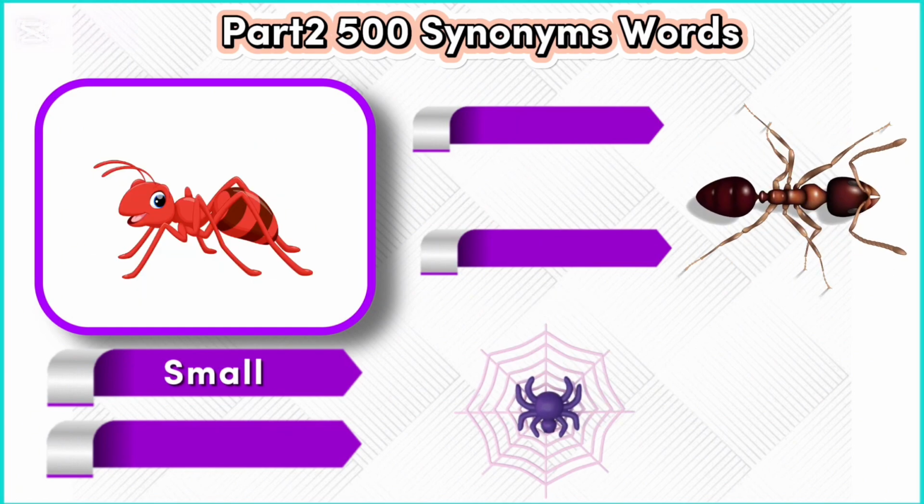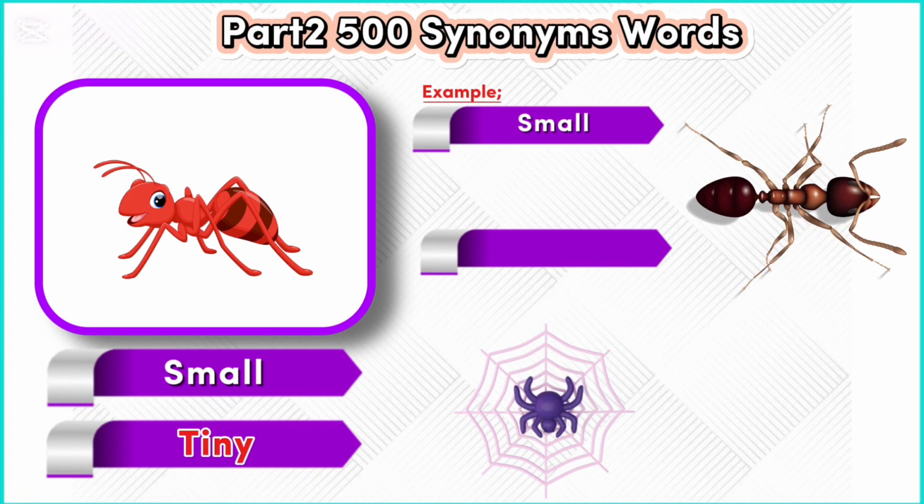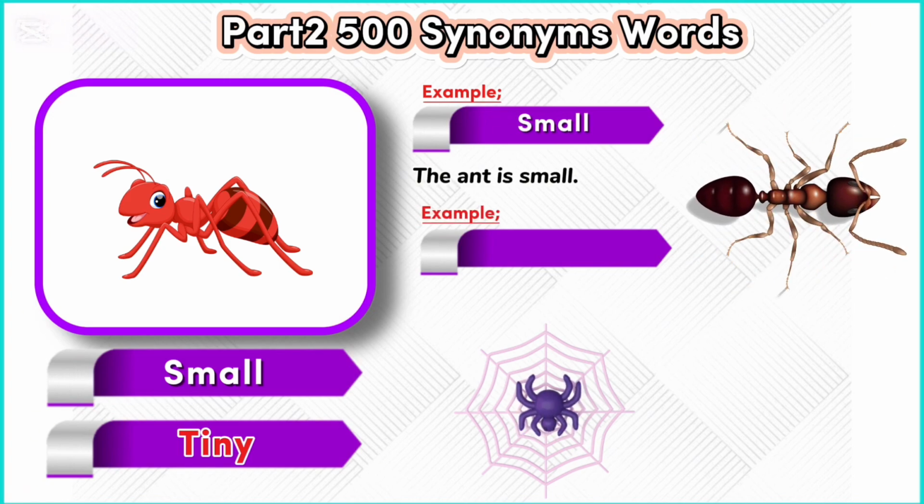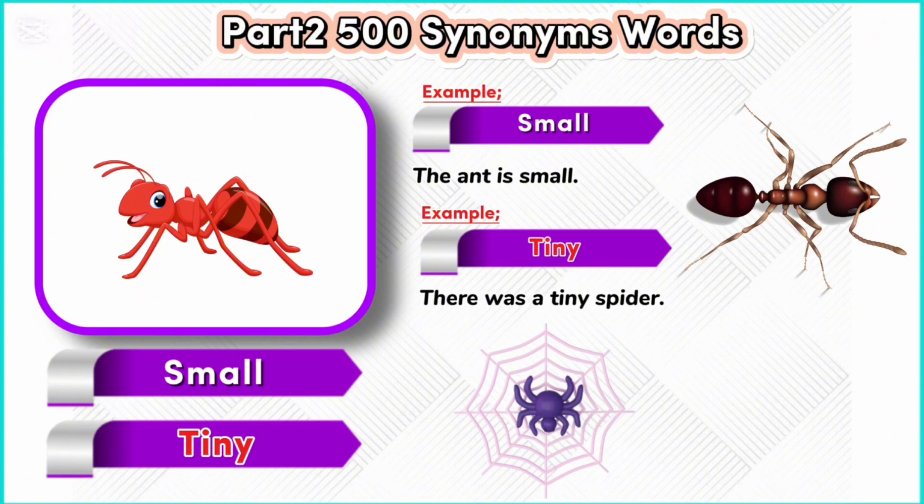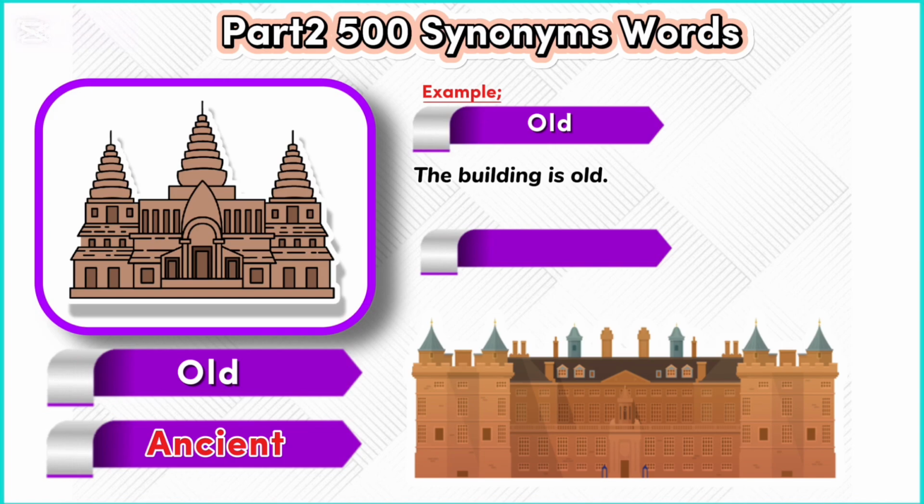Small. Tiny. Example. Small. The ant is small. Example. Tiny. There was a tiny spider. Old. Ancient. Example. Old. The building is old. Example. Ancient. They studied ancient history.